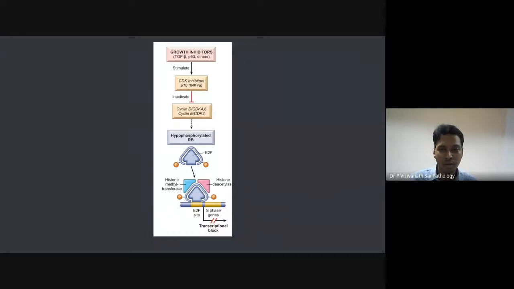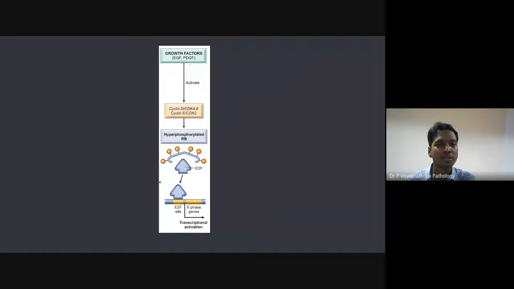Now, anyway, I talked about this earlier on. When P53 and all are there, what will happen? CDKs are inhibited. As a result, it leads to hypophosphorylated RB. So it is still covering the E2F, and that's why there is no transcription happening. It is causing a transcription block.